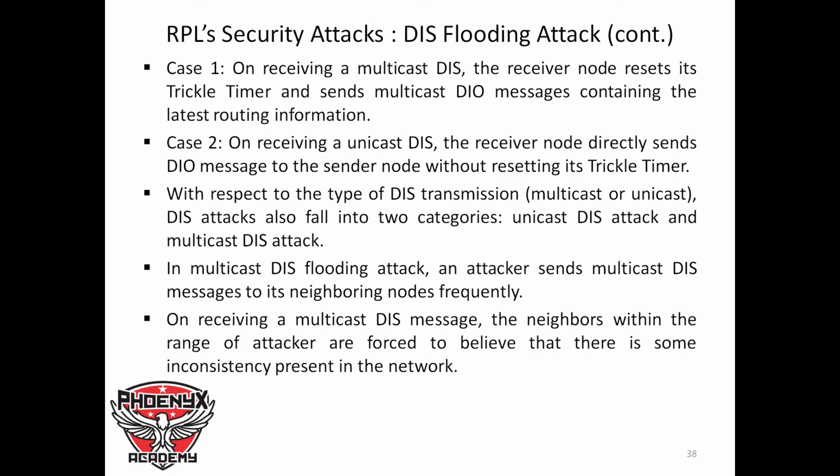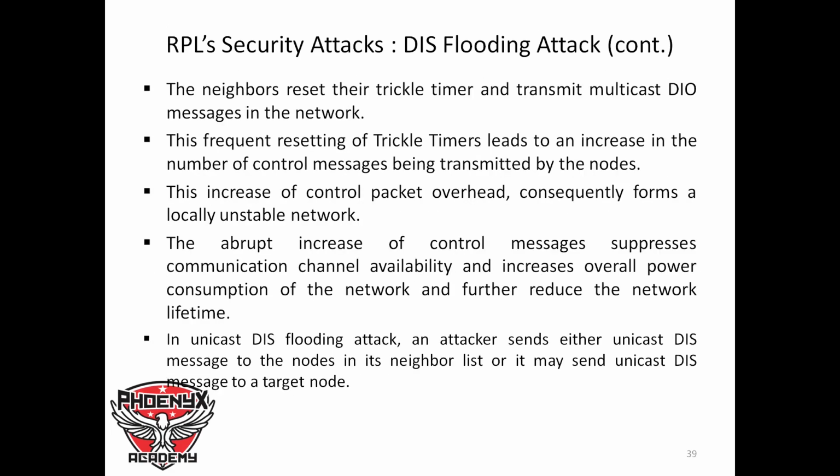In a multicast DIS flooding attack, an attacker sends a multicast DIS message to its neighboring nodes frequently. On receiving a multicast DIS message, neighbors within the range of the attacker are forced to believe that there is some route inconsistency present in the network. Now, the neighbors reset their trickle timers and transmit multicast DIO messages in the network. This frequent resetting of trickle timers leads to an increase in the number of control messages being transmitted by the nodes. This increase of control packet overhead consequently forms a locally unstable network.